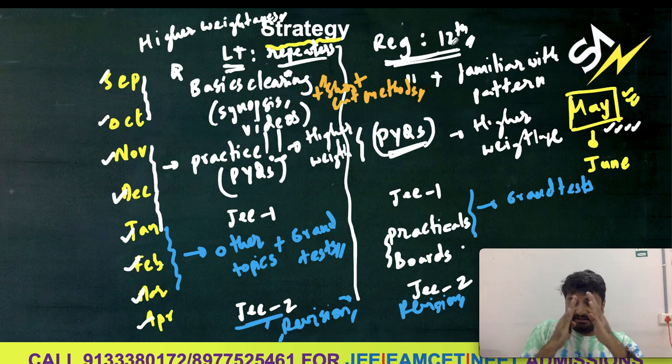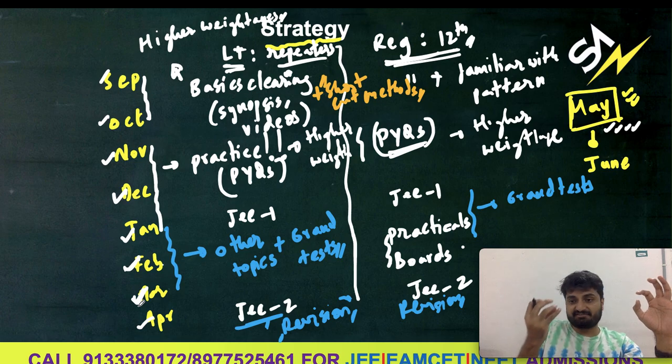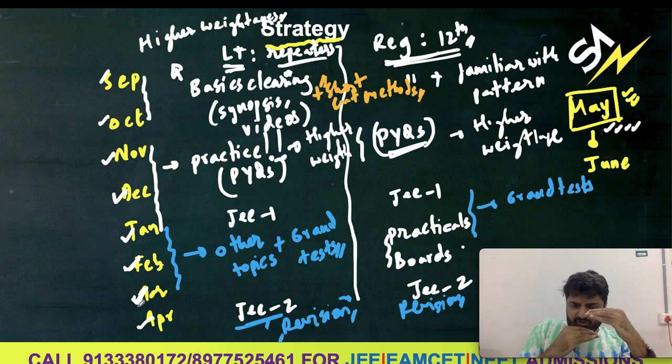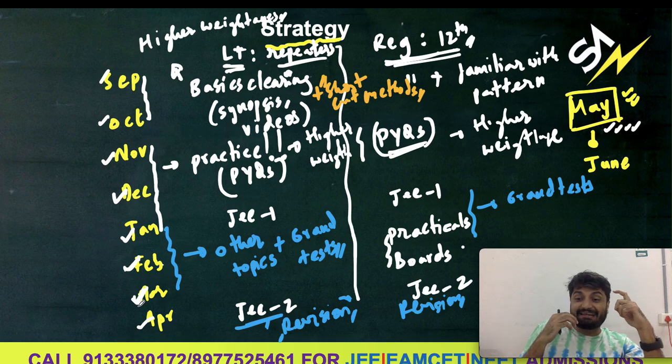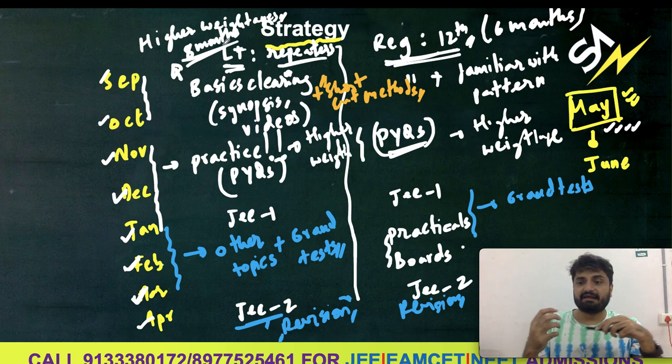Your strategy will differ a little, because the 12th students will be appearing for the 12th boards in Feb and March, practical exam as well as board exam. So half of Feb and majority of March you'll be busy with your board exams. So you only have technically 6 months left for regular students, and for repeater students you have around 8 months left. So how do you plan, how do you strategize these next few months?